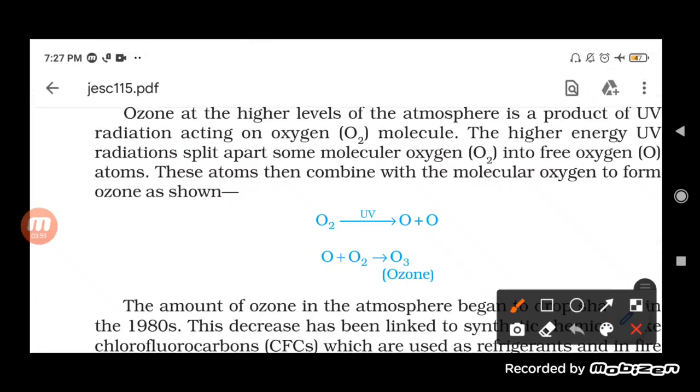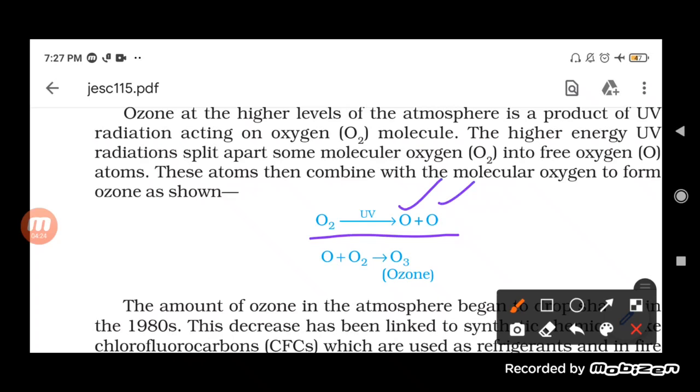Here the reaction is given. When the high frequency rays, that is the ultraviolet radiation, fall on oxygen gas, which is O2, it splits into two.